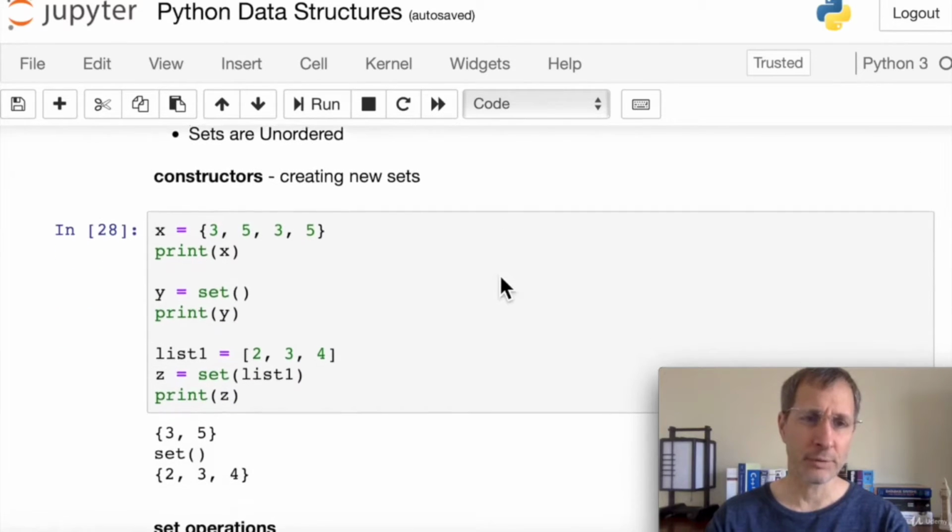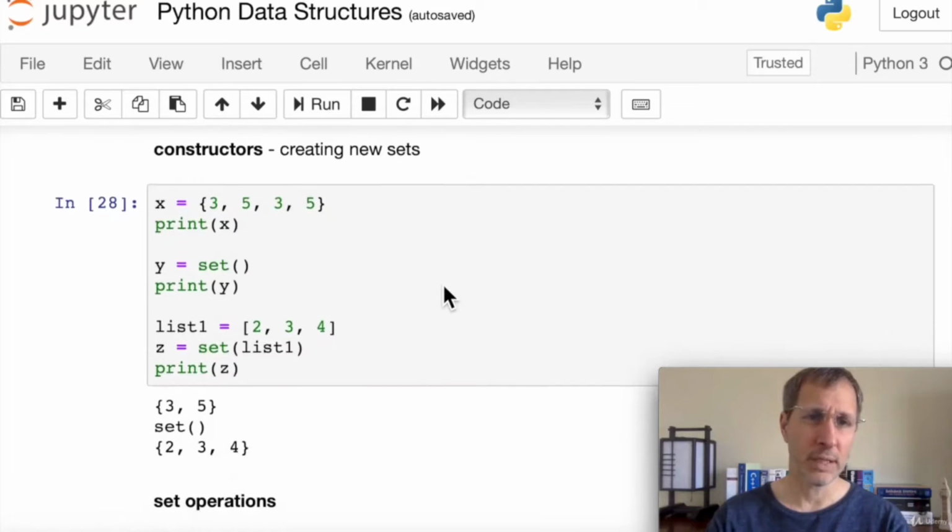So let's take a look at the constructors for a set. Here are a few different ways to create a new set. We can use these curly braces, and you'll see here as we pass in 3, 5, 3, 5, we've got some duplicates there. What Python does is it filters out the dupes and gives us a set with just 3 and 5 in it. And if we create a new empty set, we can just use the set constructor with parentheses, and then when we print out y, you can see we get an empty set. If we want, we can also pass in a list. Here we have 2, 3, 4, and we call the set constructor using the parentheses and are passing our list as a parameter. And we get a new set z, and when we print that out, we get 2, 3, 4 as a set. So that's a few different ways to create sets.